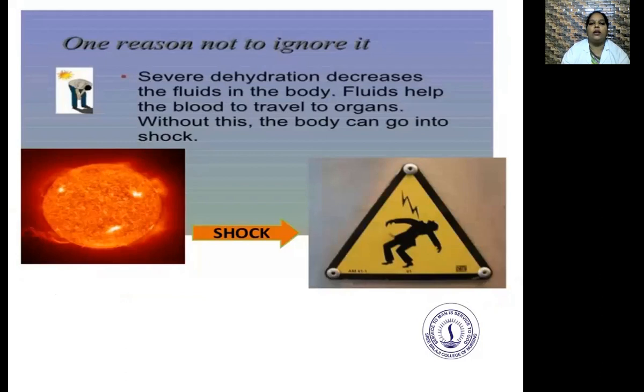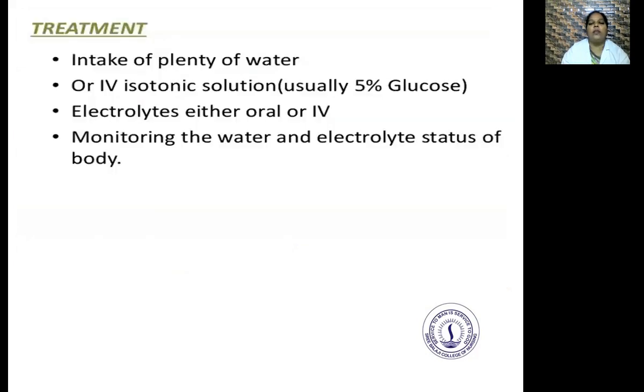The fluids and the blood do not travel to organs. Without this, the body can go into shock. So treatment for this dehydration is intake of plenty of water or intravenous isotonic solution, usually 5% glucose, electrolytes, either oral or IV, monitoring the water and electrolyte status of the body.